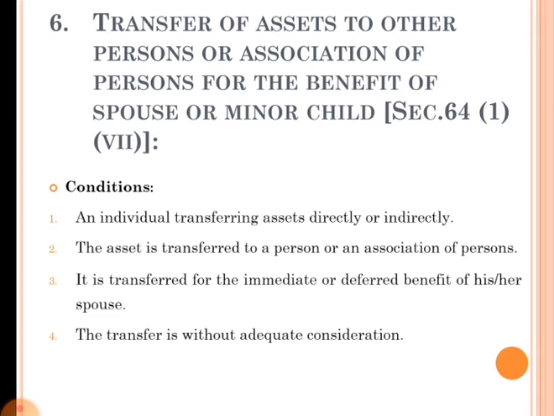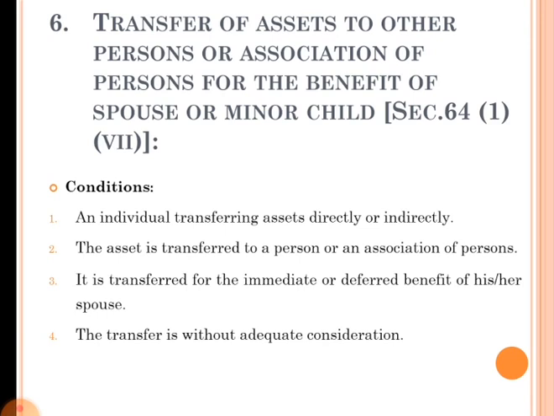If an individual is transferring any asset to another person or association of persons to give the benefit of that transfer to his spouse or minor child, such transfer of asset cannot be accepted for the purpose of income tax. That means the transferor himself has to pay tax on the income from that asset. There are some conditions under this kind of transfer.